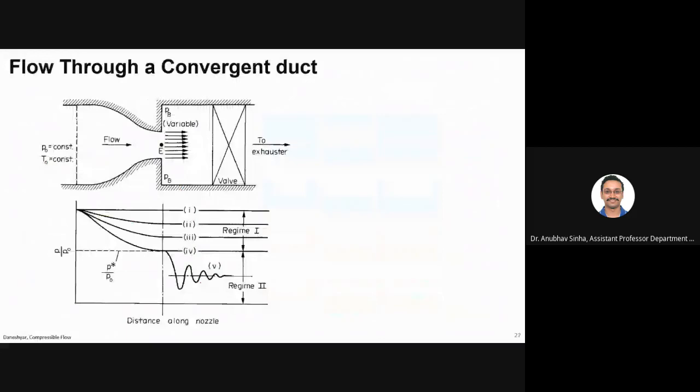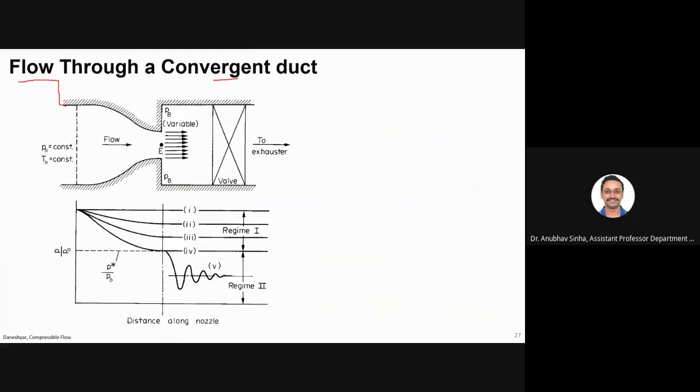Okay, now let us say I have only a convergent duct, where area is decreasing. So what will happen? Let me first explain the configuration. Suppose there is a large tank which is attached here. Suppose this is connected to a large tank.